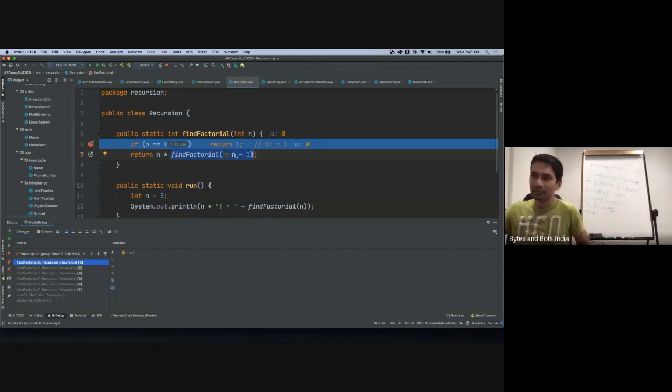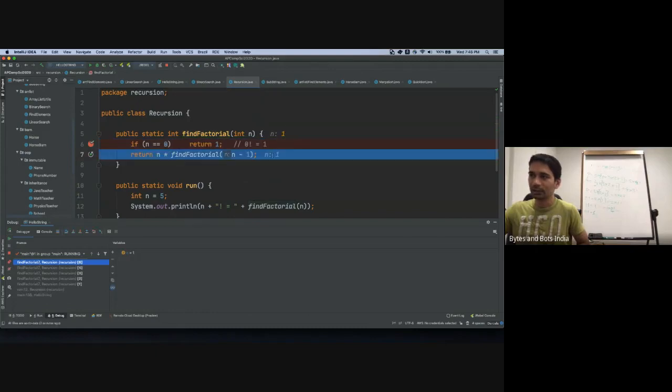And then we call the same function with n equal to 0. So n equal to 0 is going to return 1. So we're going to multiply 1 with 1. So we're going to go one level back. There it is. So now you see n has become 1. So now we are at the second level.